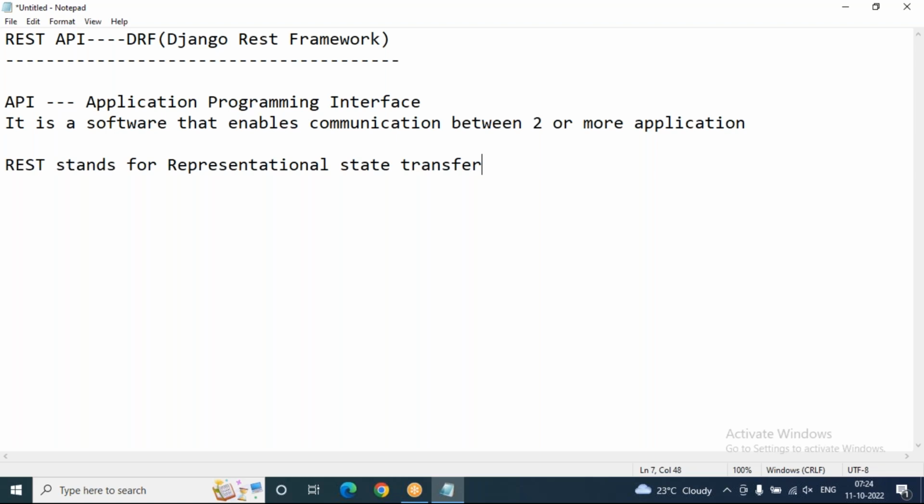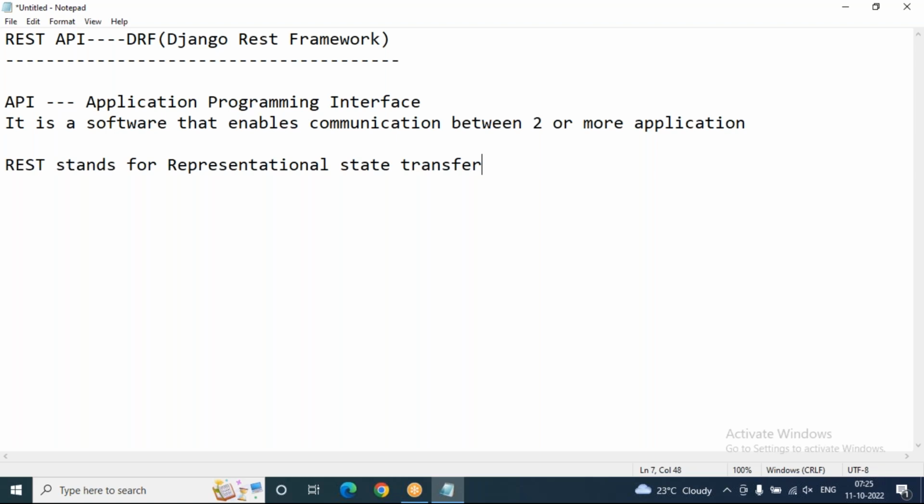REST is an architectural style. It's not a protocol. REST is not a kind of protocol. It is an architectural style, or we can call it a separate design pattern or architectural pattern, for communication purposes only. The REST framework is an open source, flexible, and fully featured library with a modular and customizable architecture that aims at building web APIs using Python and Django.